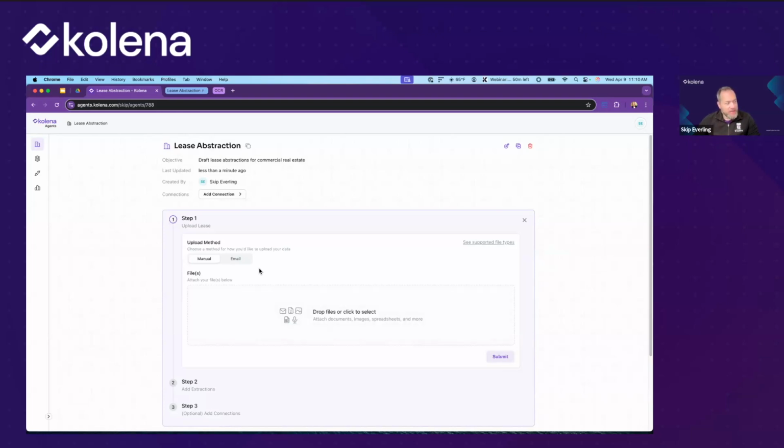So the first thing we do is we want to give it just an initial set of documents so that we can basically start giving the initial instructions to the agent. We're going to give it an example and say, here's the types of things that I want you to do to this type of document.